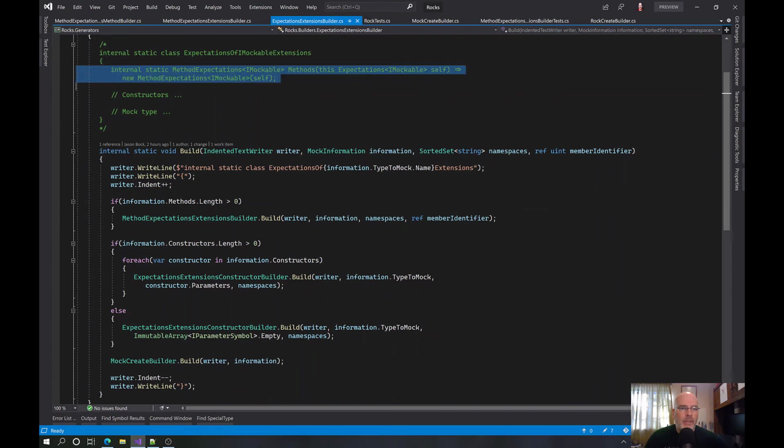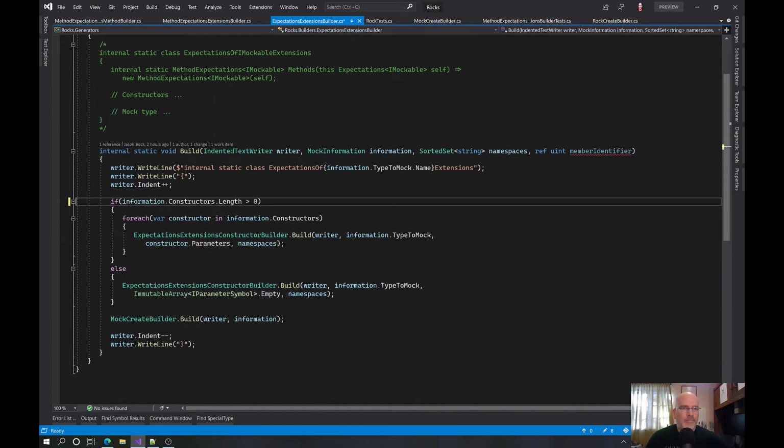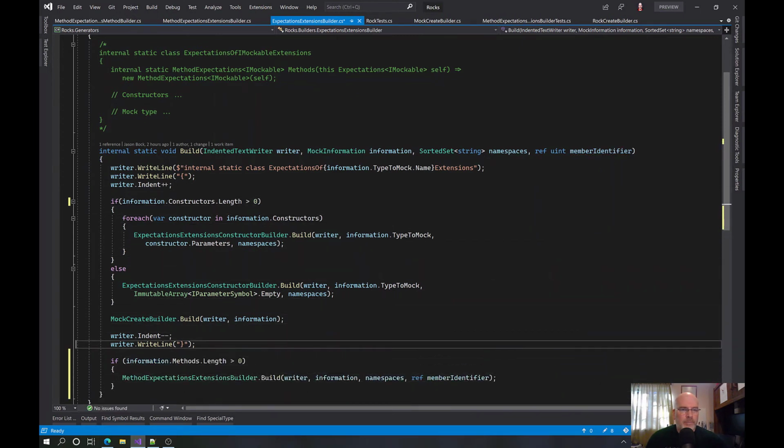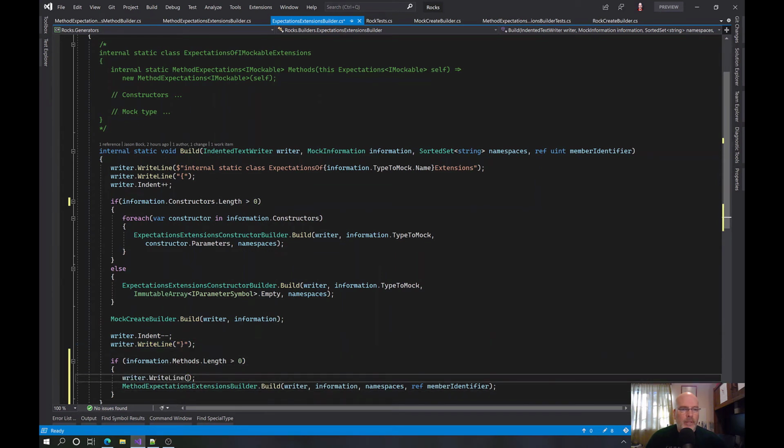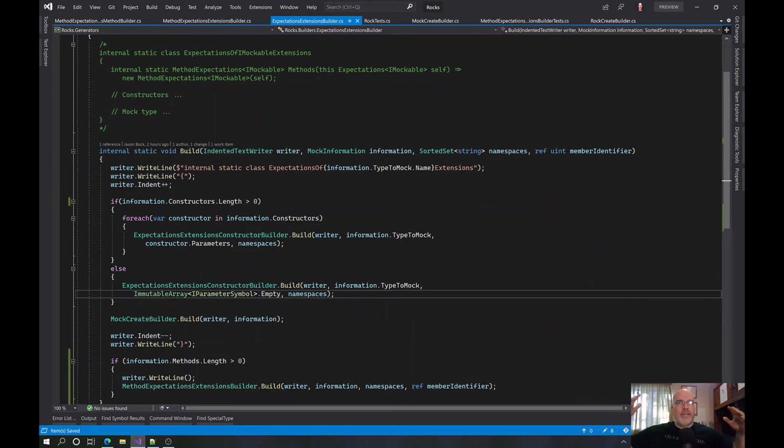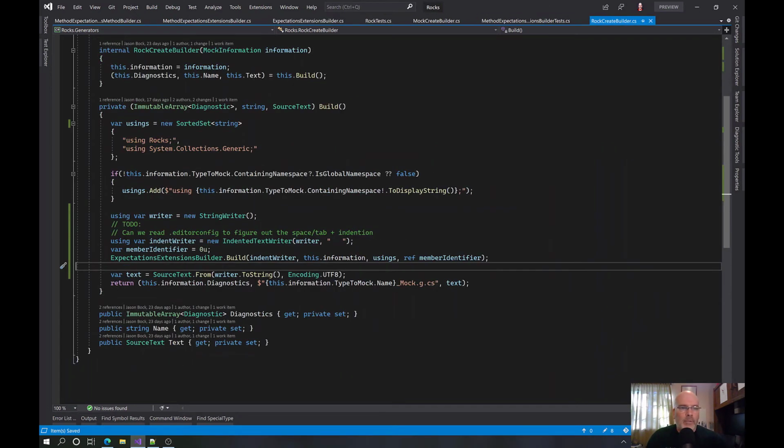So I think what I want to do is say, you know what, this is arguably doing too much. If we do this, we want to say writer.writeLine and actually put, this is generating everything, and RockCreateBuilder is just saying this does the extra stuff.